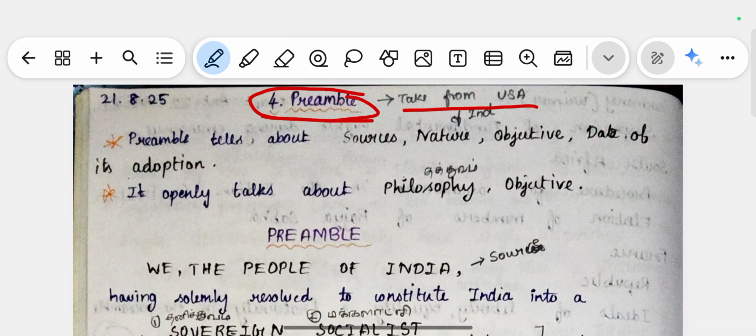The preamble idea was taken from the USA. So basically, the preamble tells about the sources, nature, objective, and date of its adoption. So these are the things that the preamble basically tells. It openly talks about the philosophy and objective. So let's go into the depth.